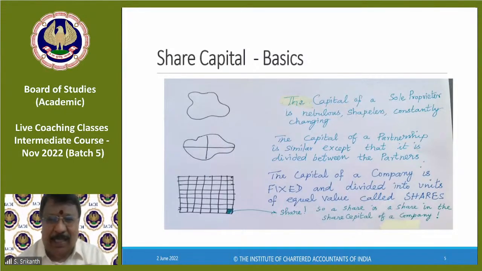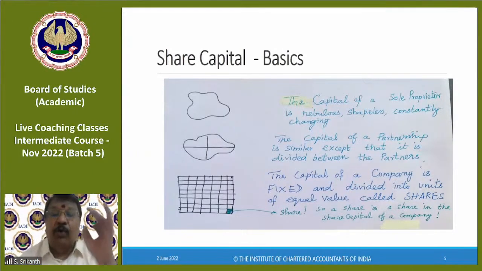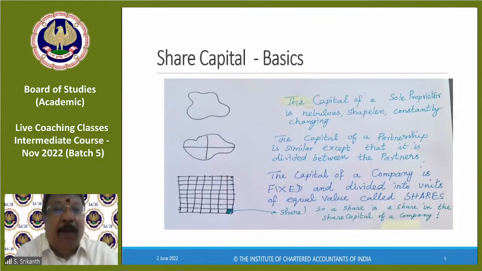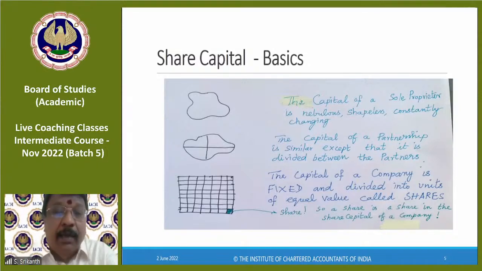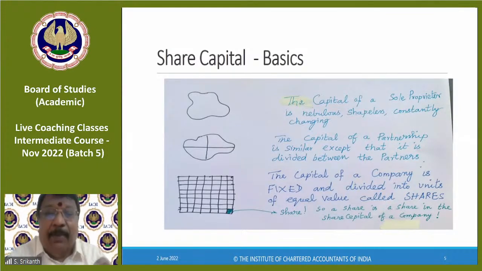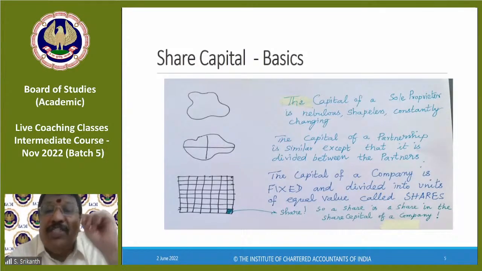So you can see that plus sign there in the middle, which means each partner gets a share, right? But the minute you talk about the share capital of a company, the capital is fixed. The capital of a company is fixed. Not only that, that fixed capital is divided into units of equal value called shares.